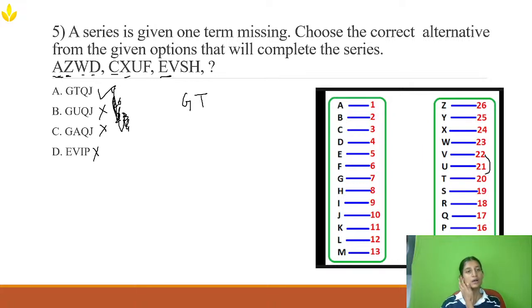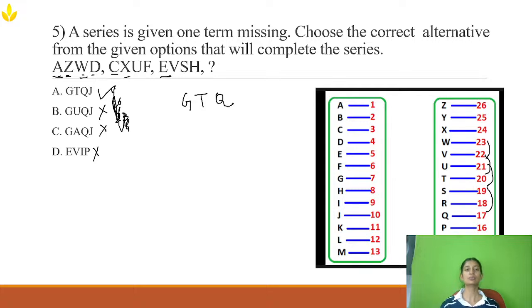When you get this, instead of trying for the others, it's a waste of time. Here only you can find the answer. Now, if you want to verify, W is how much? W is 23. U is how much? Again, it is going minus 2. U to S, it is again minus 2. So the next letter will be Q. We got Q over here.